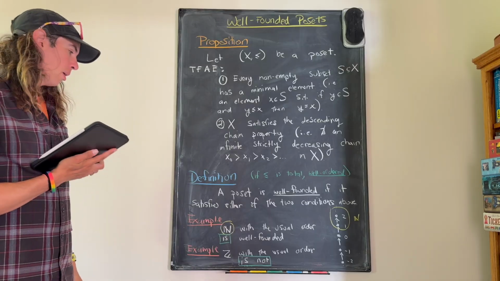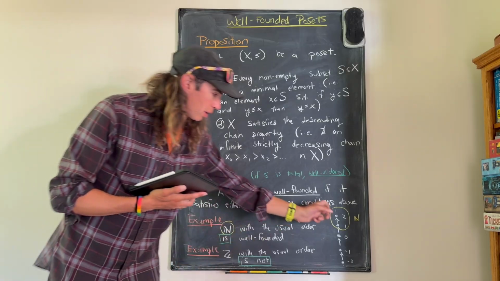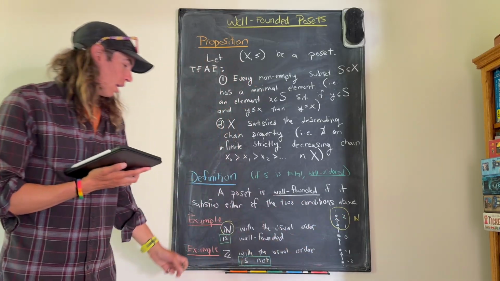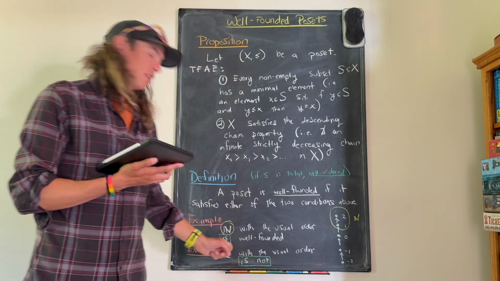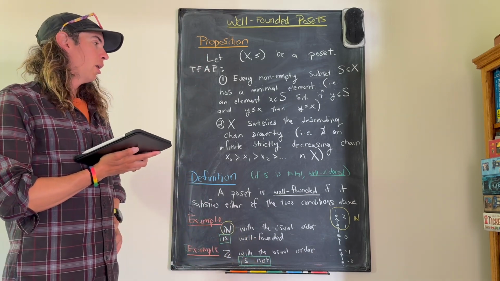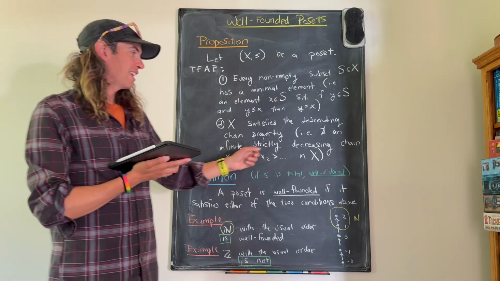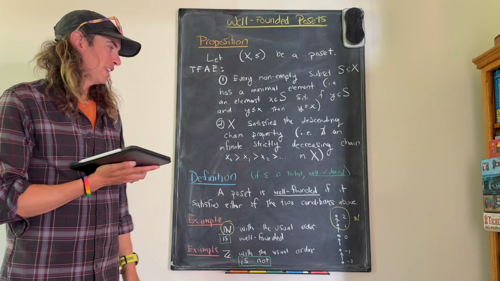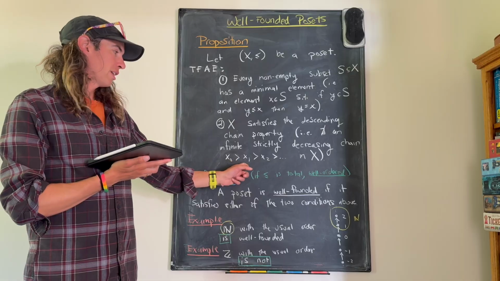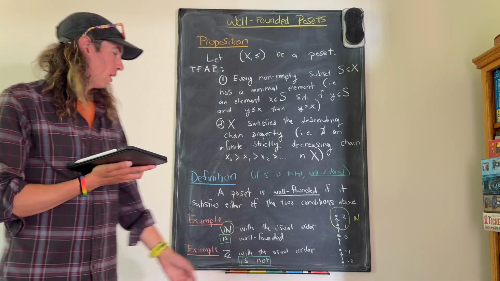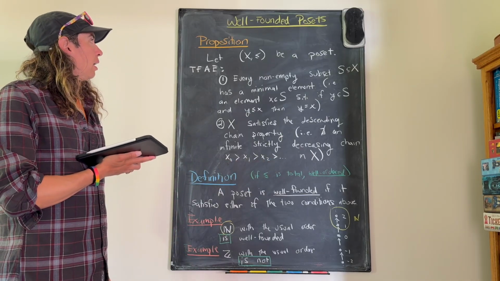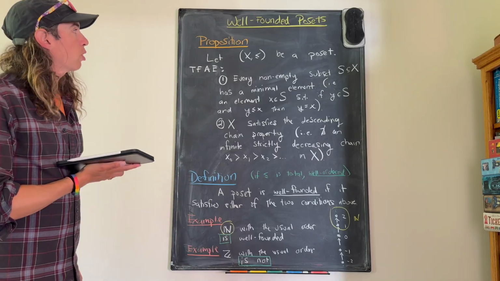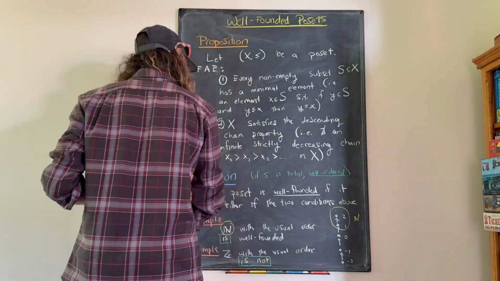So it is well-founded. On the other hand, Z, which I've drawn as the full diagram here, with the usual order, is not well-founded, precisely because of this. There certainly is an infinite strictly decreasing chain in Z. I can take this to be 0, -1, -2, etc. Awesome. Okay, so on the next board, we're going to prove our proposition.